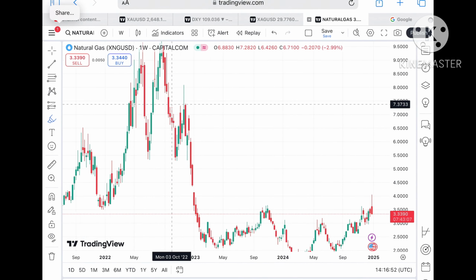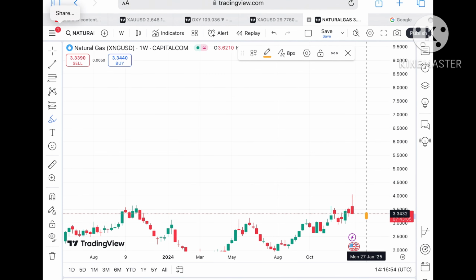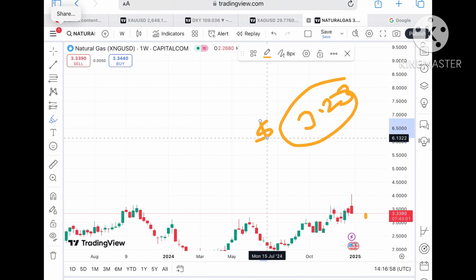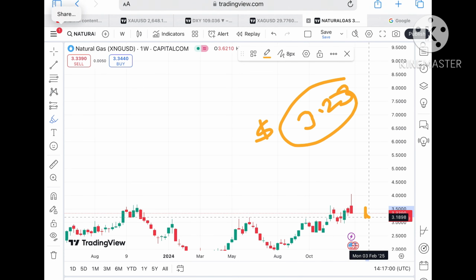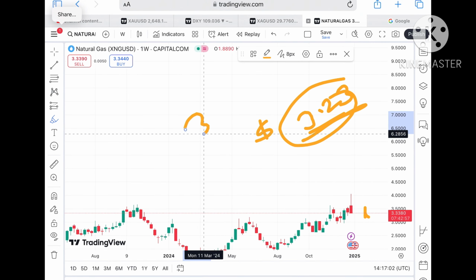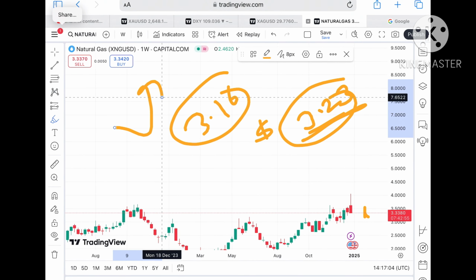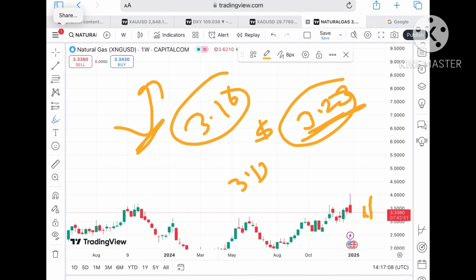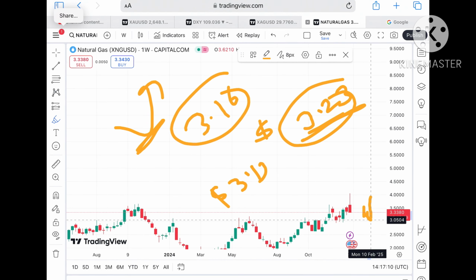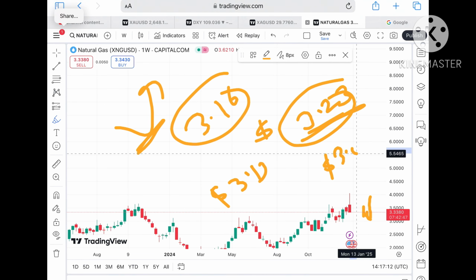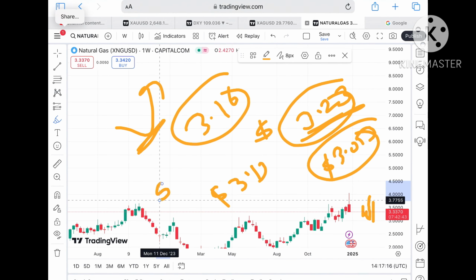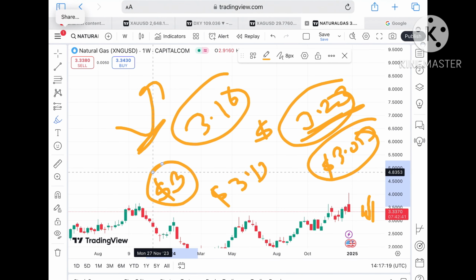But suppose the price doesn't sustain, it can come down towards a level of $3.32. If that doesn't sustain, we can see a further downfall towards 3.16. A bounce back can come, but if it doesn't sustain that level, we can see it touch a level of $3.13, and then a further downfall towards $3.053.